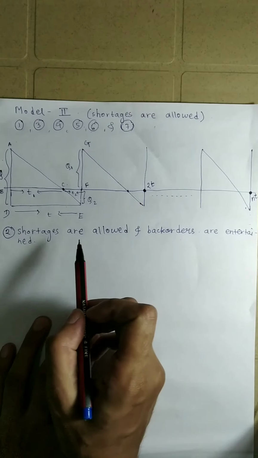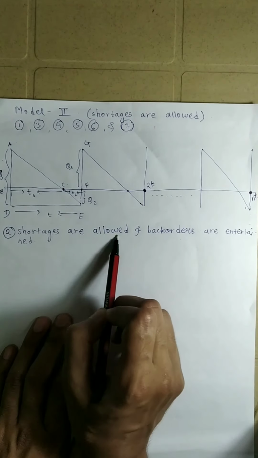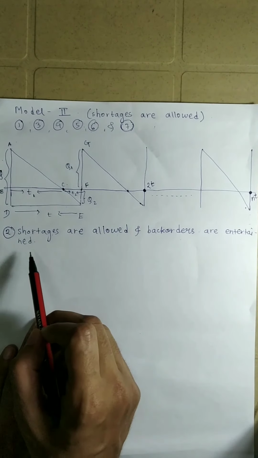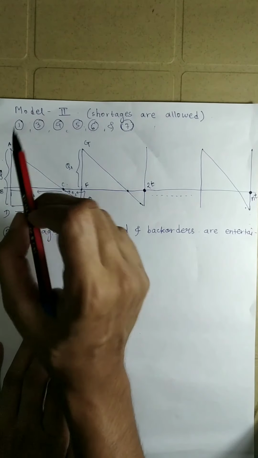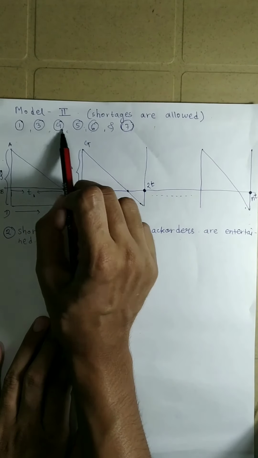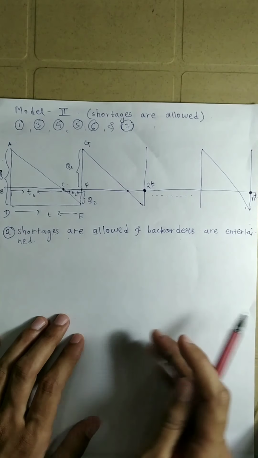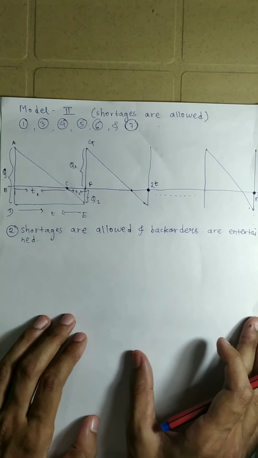And therefore we say that in this model shortages are allowed and the back orders are entertained. So the second assumption will be this, and the remaining 1, 3, 4, 5, 6 and 7, all these assumptions will be the same as we have seen for model 1.